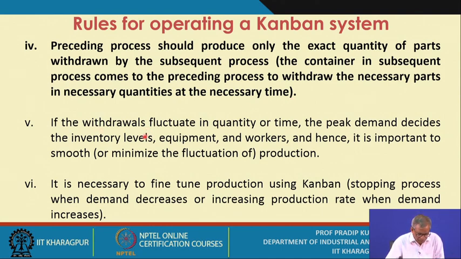If the withdrawals fluctuate in quantity or time, the peak demand decides the inventory levels, equipment and the workers, and hence it is important to smooth or minimize the fluctuations of production. This is also one of the goals of the JIT production system: to what extent you are able to smooth the production. Is it okay? It is necessary to fine tune the production using Kanban.